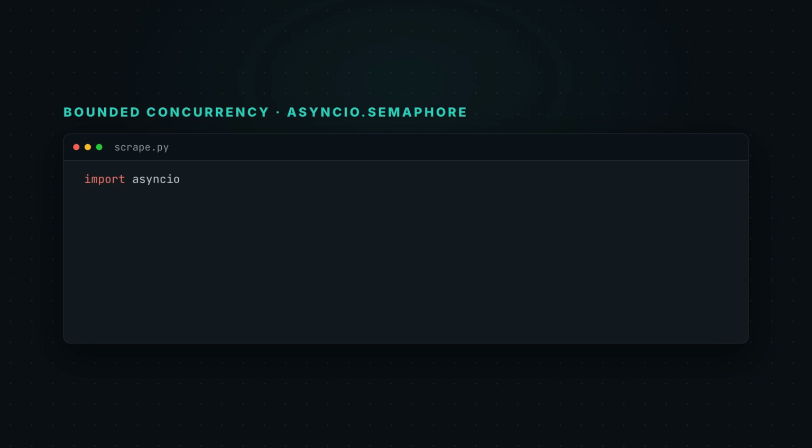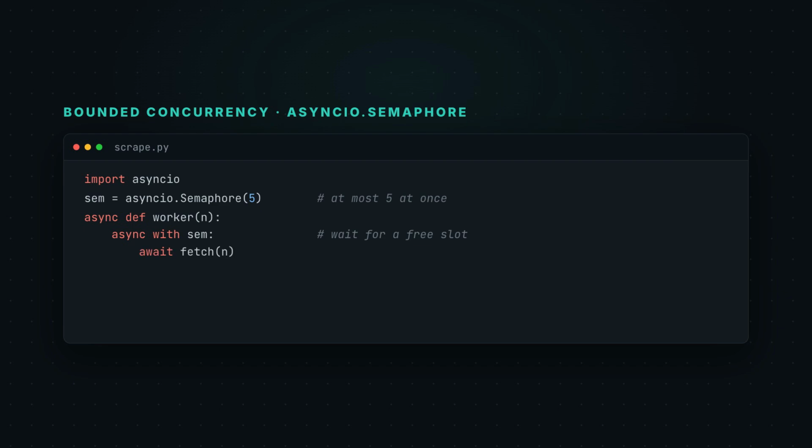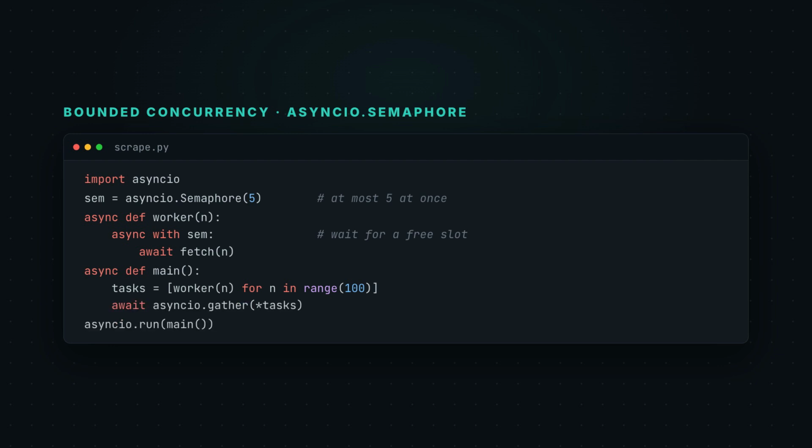Here's the whole pattern. Make a semaphore set to 5. That's your 5 counters. Every worker says async with sem, which quietly waits for a free slot before it runs, and hands the slot back the moment it's done. Then build 100 workers and gather them exactly like before. Same gather, same 100 tasks. But now, never more than 5 are ever in flight. This is the Python answer to Node's p-limit.